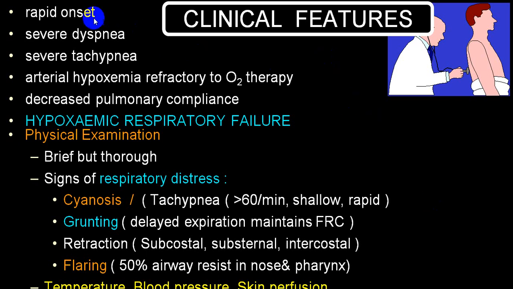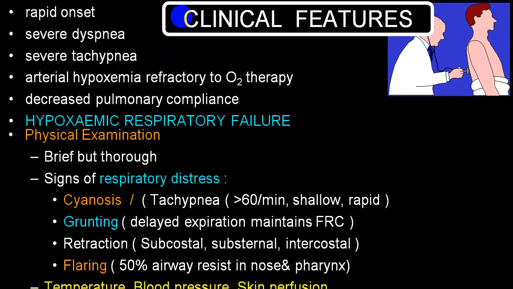Clinical presentation: as it is acute, it is always rapid onset because of severe hypoxia, severe dyspnea, tachypnea. If you measure the oxygen concentration on the arterial side, it is severe hypoxia and it is refractory to oxygen therapy.